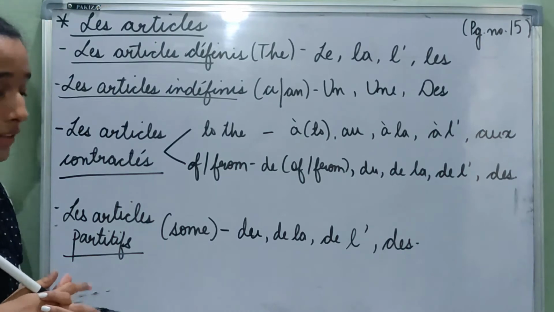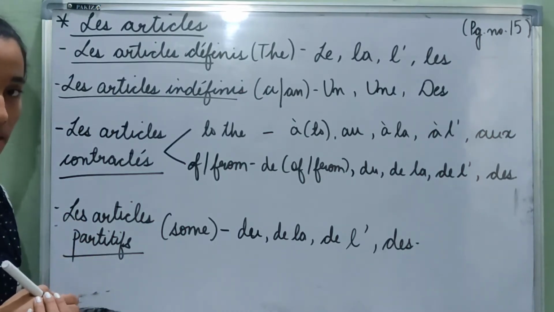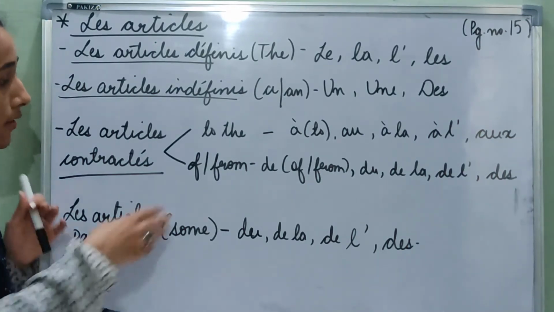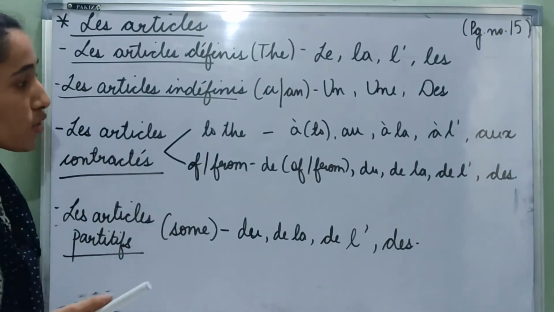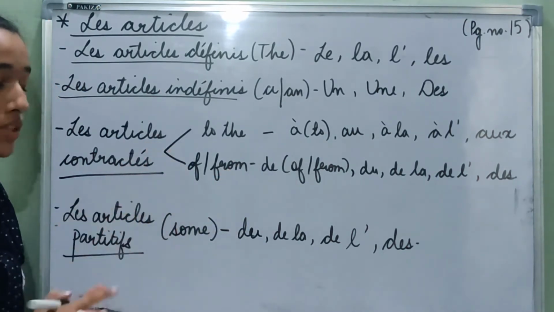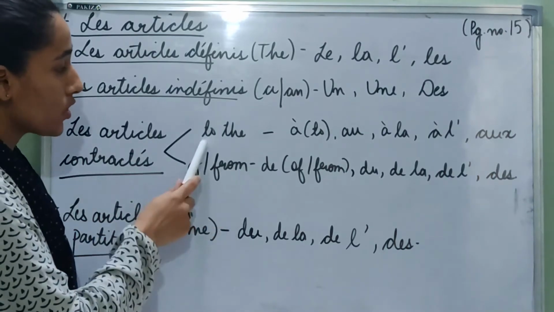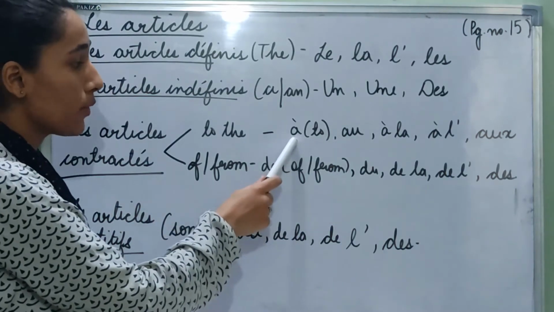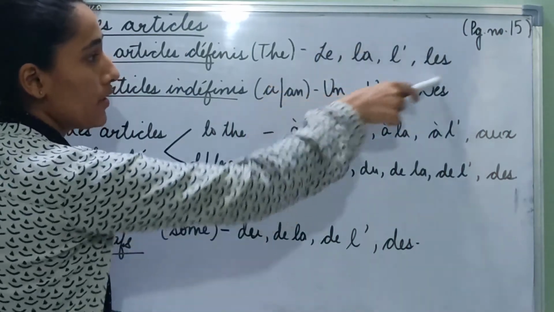Les articles contractés. So there are two types of contracted articles. We learn them with prepositions. So these are the articles which are les articles avec les prépositions. They are used with the prepositions à and de. So we use both of these contracted articles with places. There are two types of them, which is to the, and of the or from the. For to the we use à, and then we add à with the definite articles.